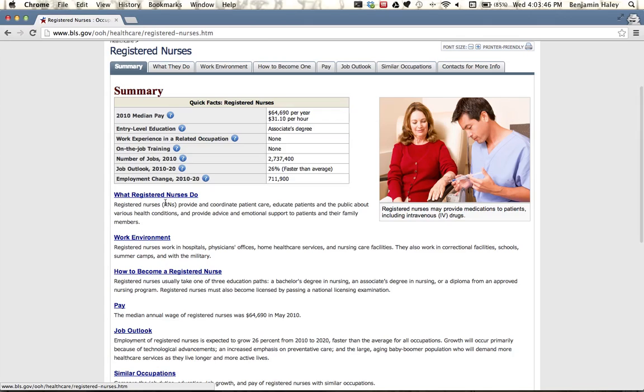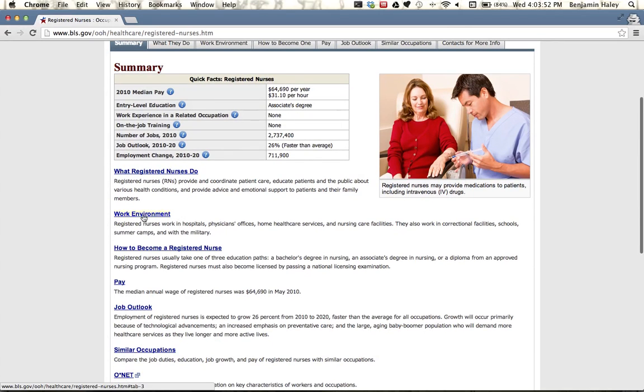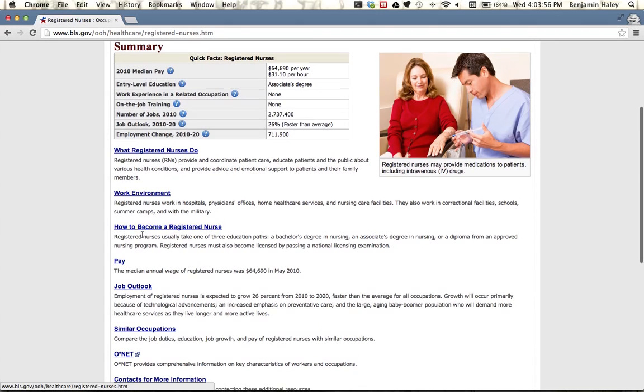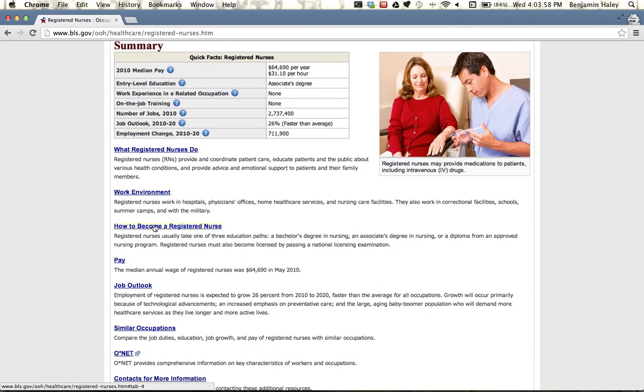So then we can read a little more about what they do. I kind of have some idea about what a nurse does. Let's keep scrolling down. Work environment, they probably work in a hospital. Maybe I don't want to read that. How to become a registered nurse. This I'm really interested in.